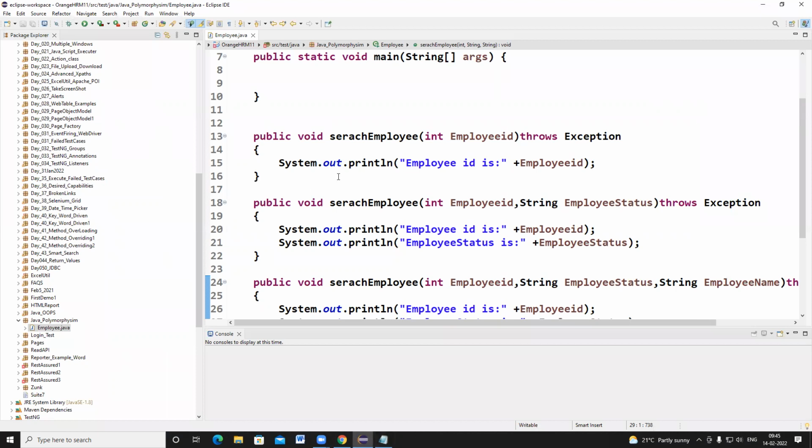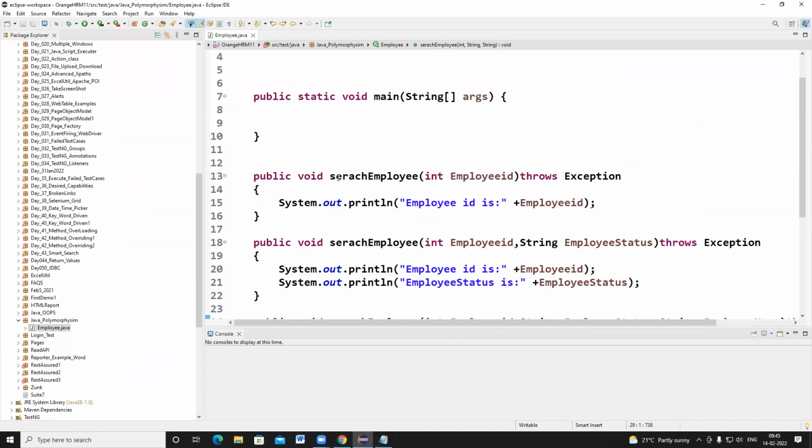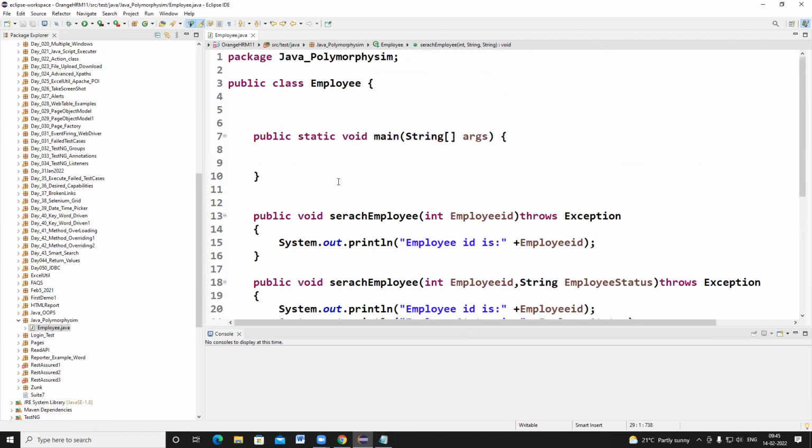If anybody asks, can you please explain the method overloading concept? Writing the same method name multiple times within the same class with different input arguments is known as method overloading.